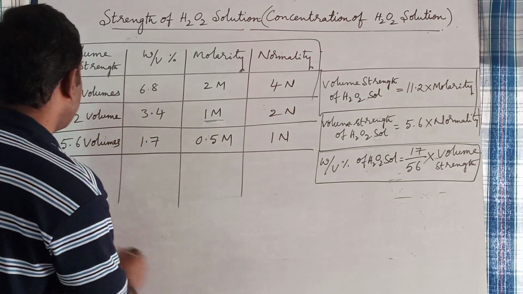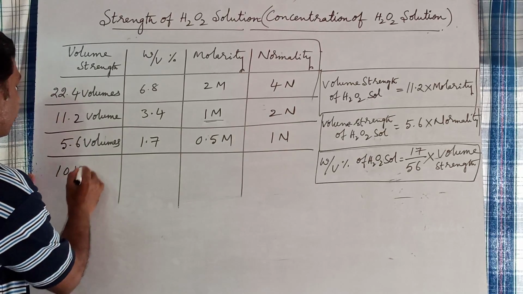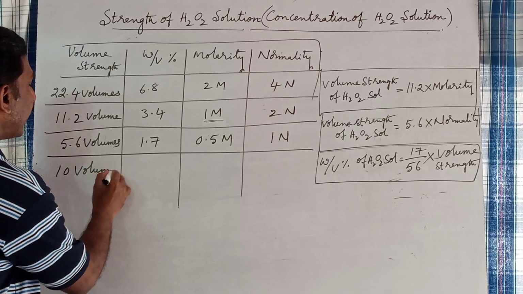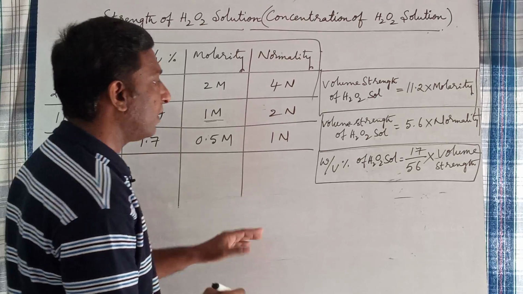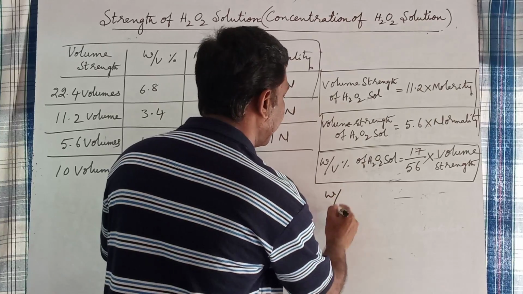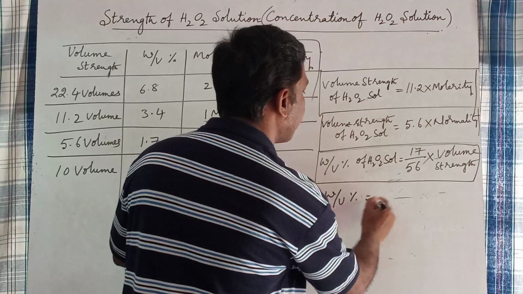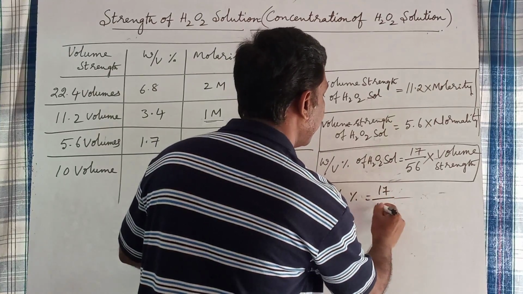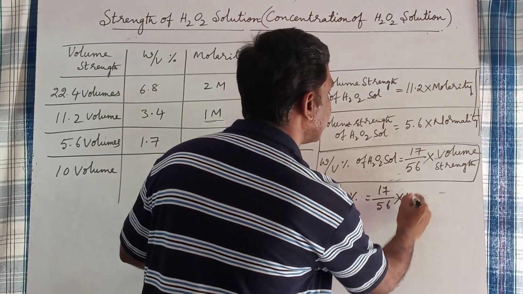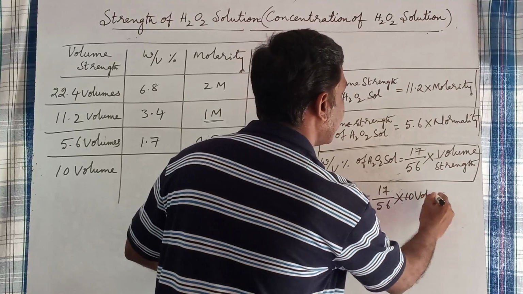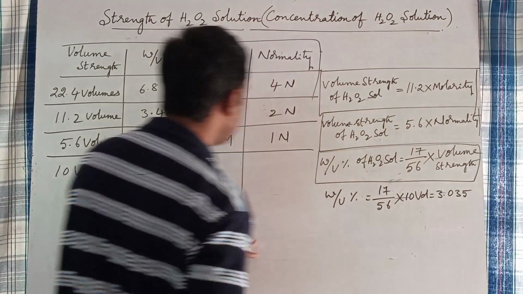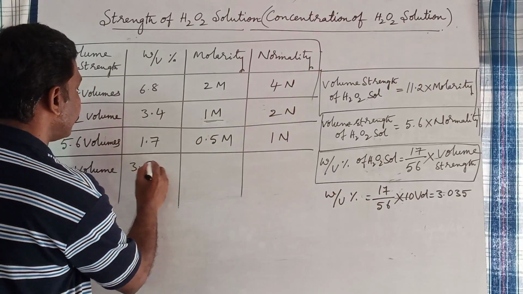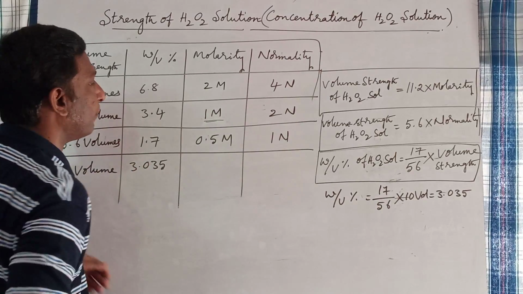So what about 10 volumes of H2O2 solution? How do you find out the weight by volume percentage of 10 volumes of H2O2 solution? Weight by volume percentage is equal to 17 by 56 times the volume strength, which is 10 volumes. So that equals 3.035 weight by volume percentage.